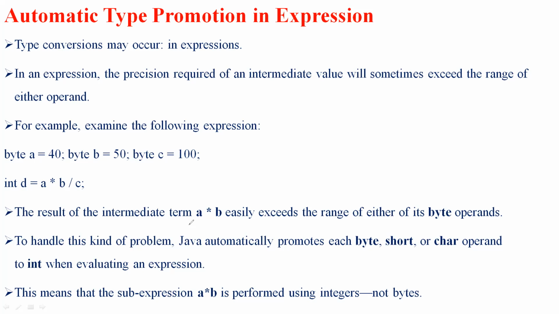So this is about automatic type conversions with respect to an expression, and this is how the automatic conversions are taken up. So let's move on.